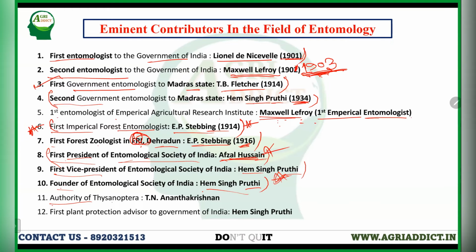The authority of Thysanoptera, means the thrips, which are the pests of onion, garlic, and other bulbous crops, was T.N. Ananthakrishnan. And the most important question, it is most important. The first plant protection advisor to government of India was M. Singh Pruthi. It is important, it can be asked. Okay.